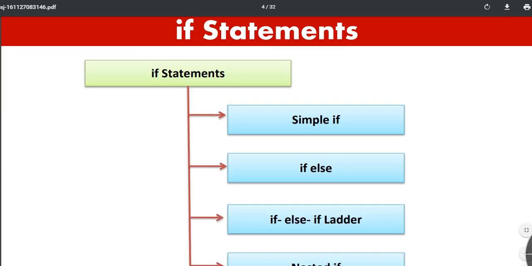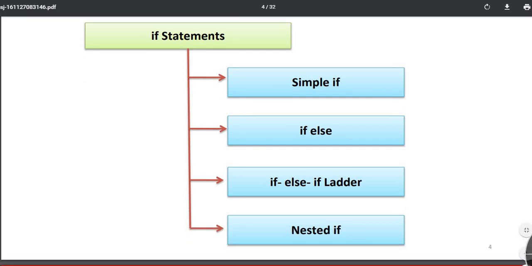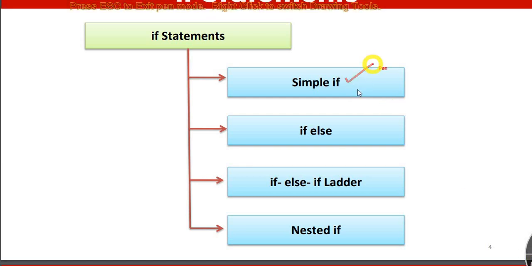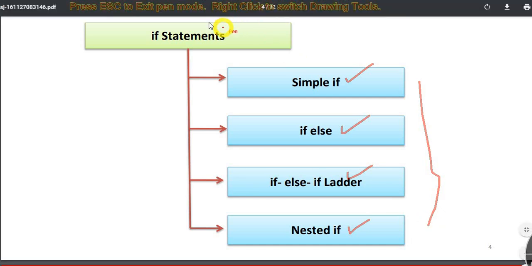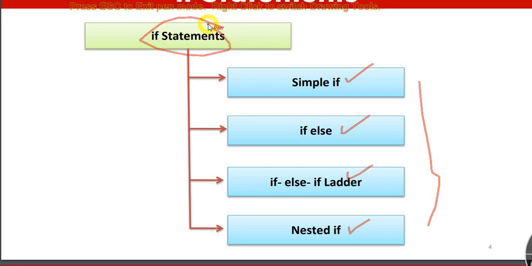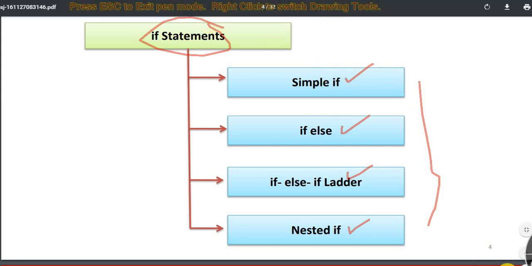In case of this if else statement, there are four subparts: simple if, if else, if ladder, and nested if. I will be showing you each and every one with an example as well as the syntax. That means, how many types of if statement can there be? Generally there are four types.